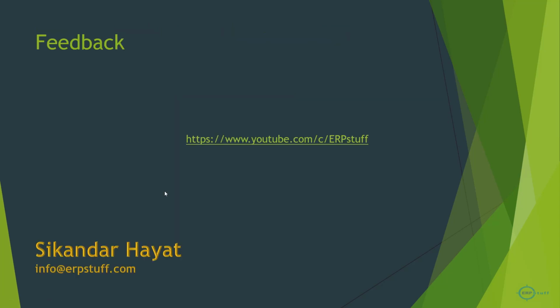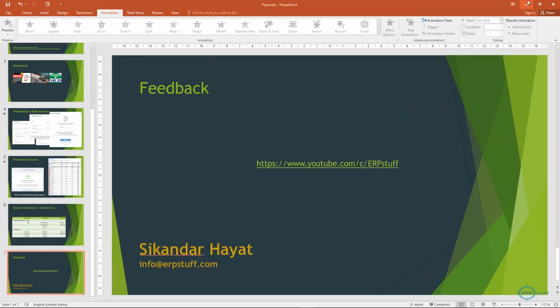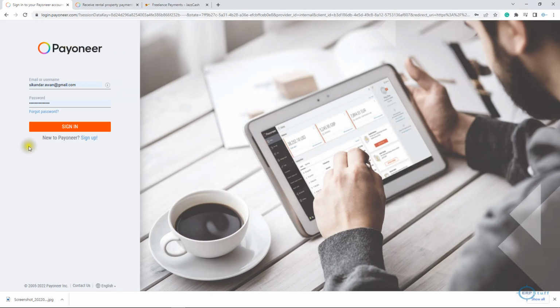Now I will take you to the Payoneer account and JazzCash, and show you how it is there, and what different information you can get from there. Okay, let's move there. So this is my Payoneer account. Okay, sign in.